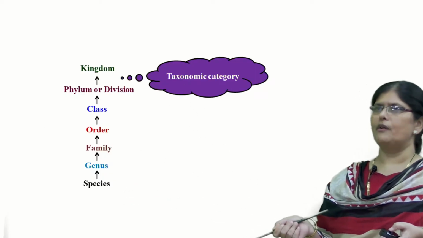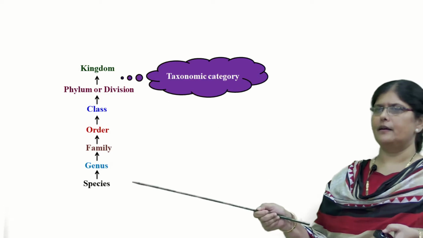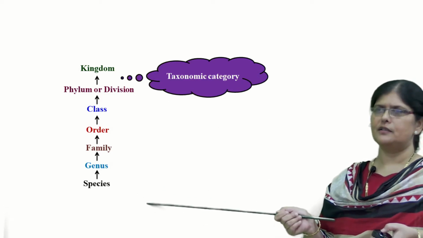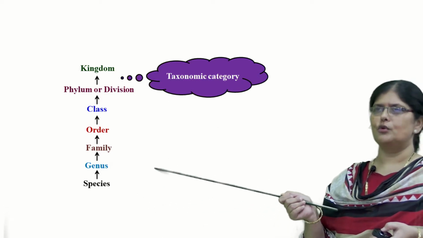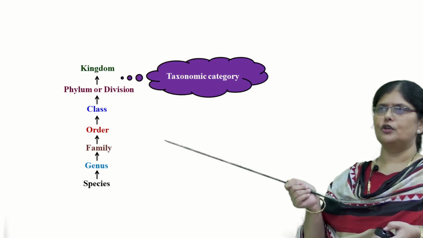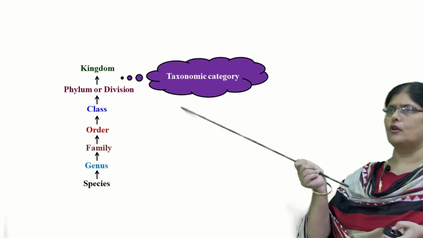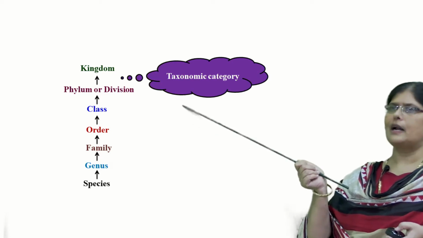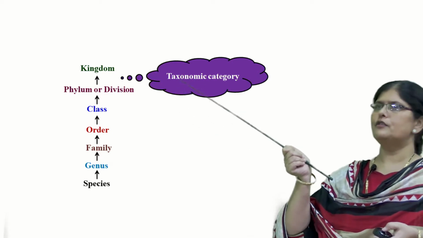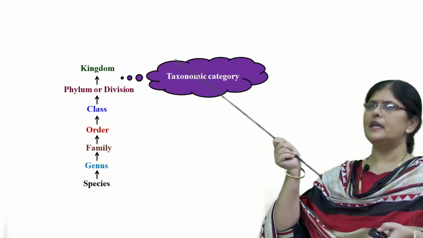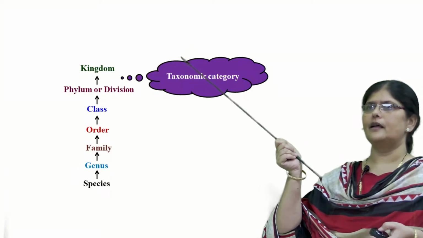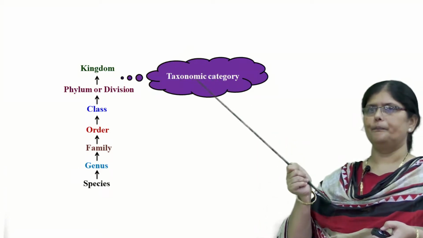Once again, we can revise the taxonomic categories. At the lowest level is the species. Similar species constitute the genus. Similar genera constitute the family. Similar families constitute the order. Similar orders constitute the class. Similar classes constitute the division. Similar divisions constitute the kingdom, which is the largest and the highest category in the taxonomic hierarchy.